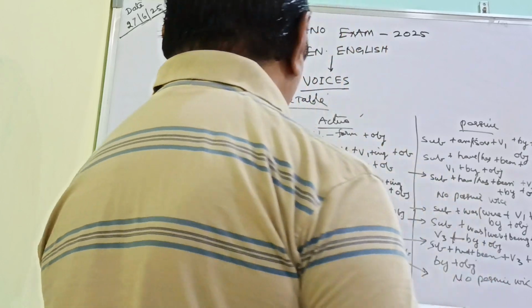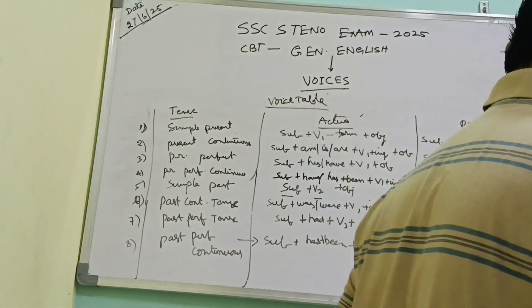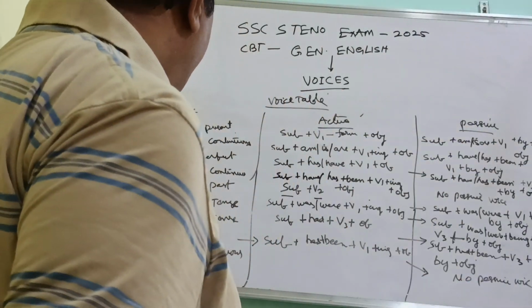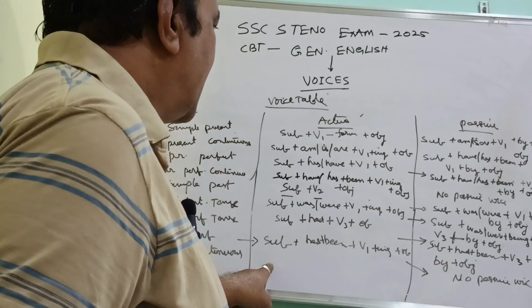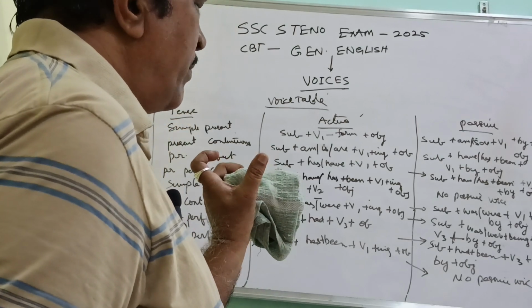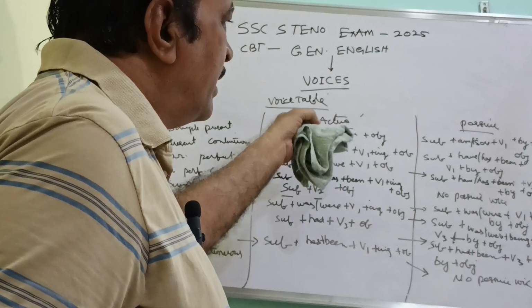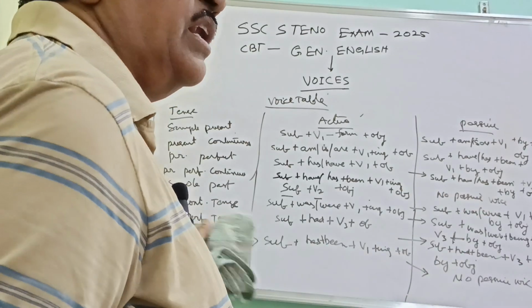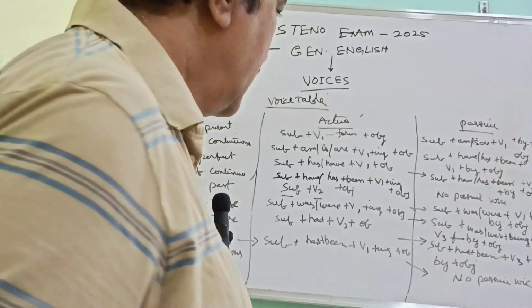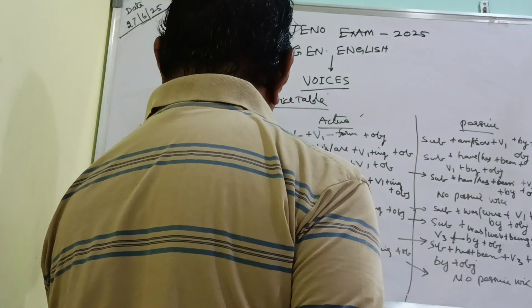These are totally 12 types of tenses, and I have covered 8 of them here. The basic formation structure of the sentence in active voice, and the basic structure of the sentence in the passive voice, I have clearly shown here, right? Then I'm going to the other parts. Some more parts are there. We'll cover.